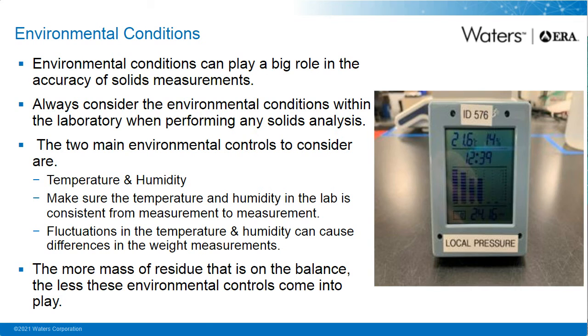Environmental conditions can play a big role in the accuracy of solids measurements. Always consider the environmental conditions within the laboratory when performing any solids analysis. The 2 main environmental controls to consider are temperature and humidity. Make sure the temperature and humidity in the lab is consistent from measurement to measurement. Fluctuations in the temperature and humidity can cause differences in the dry weight measurements. The more mass of residue that is on the balance, the less the environmental controls come into play.